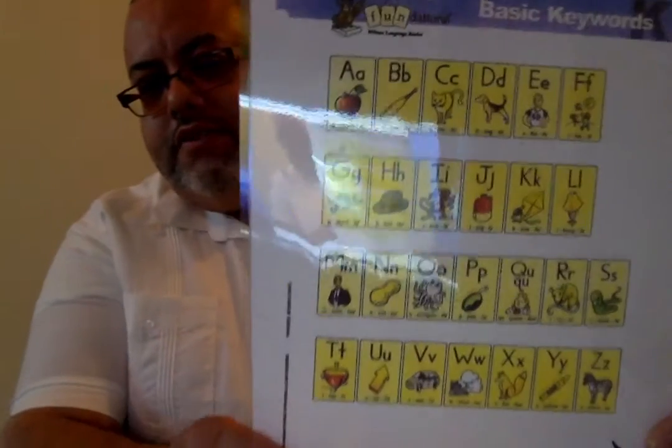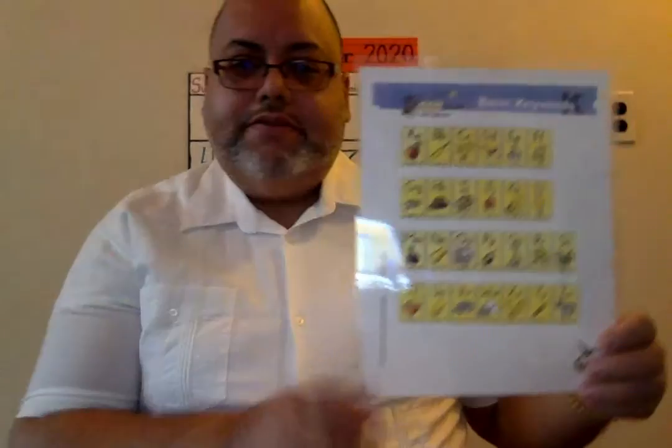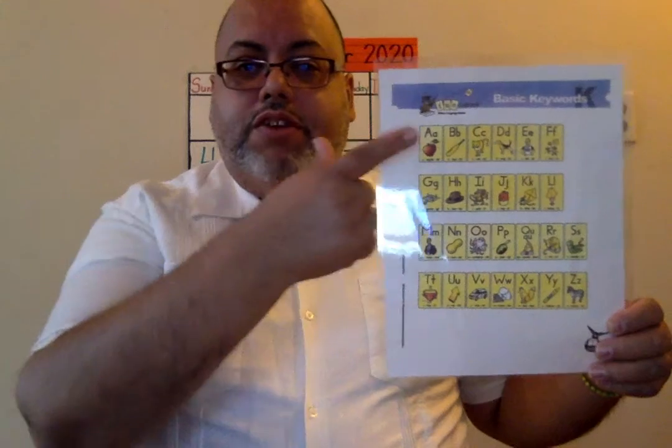So this week, and especially today and from here on, we're going to be working a lot with Fundations. Fundations is this chart, which everybody now has. If you have it, you need to use this with my video. You need to practice and go over these letters of the alphabet every day.